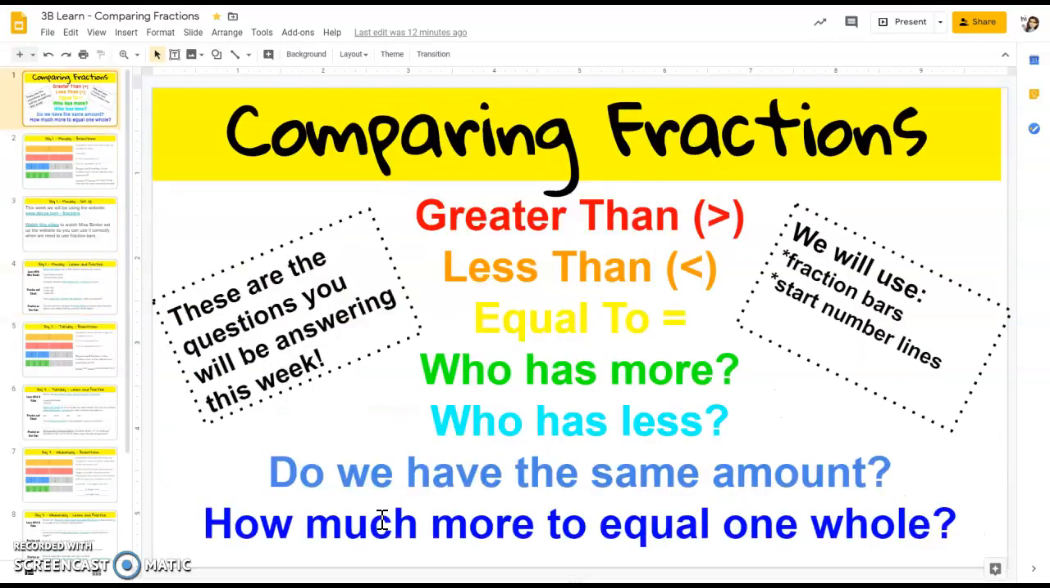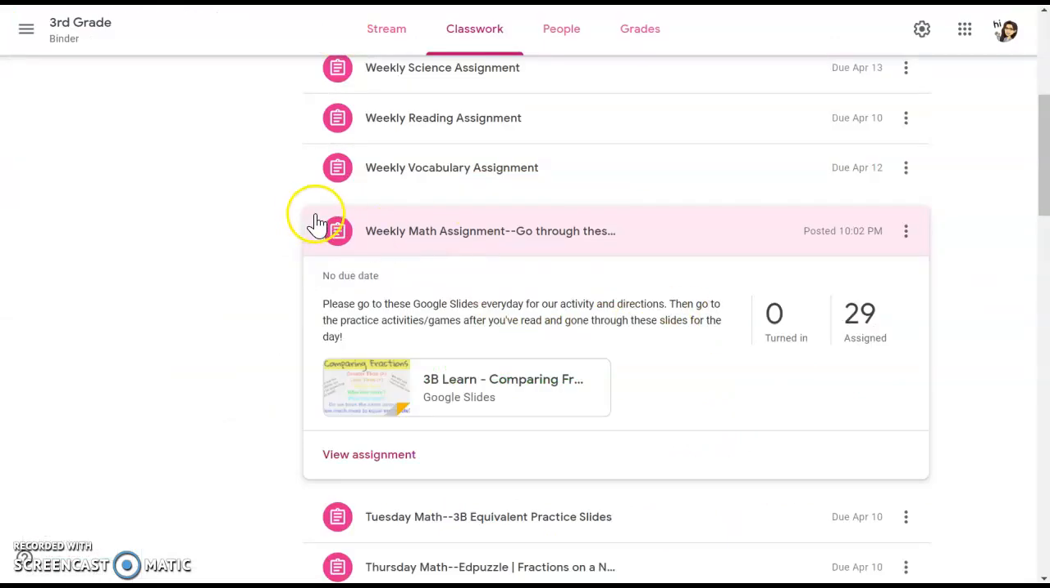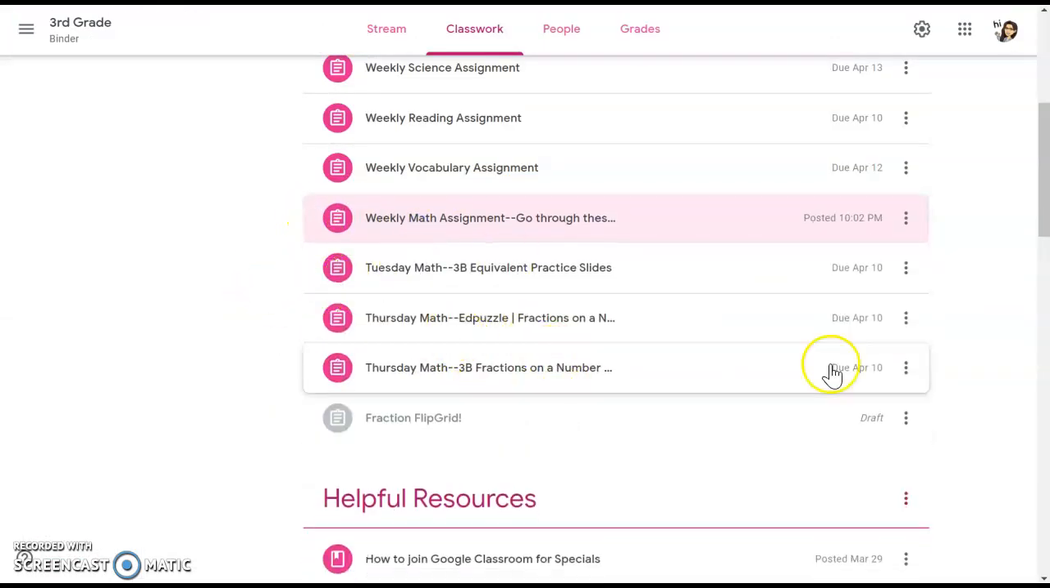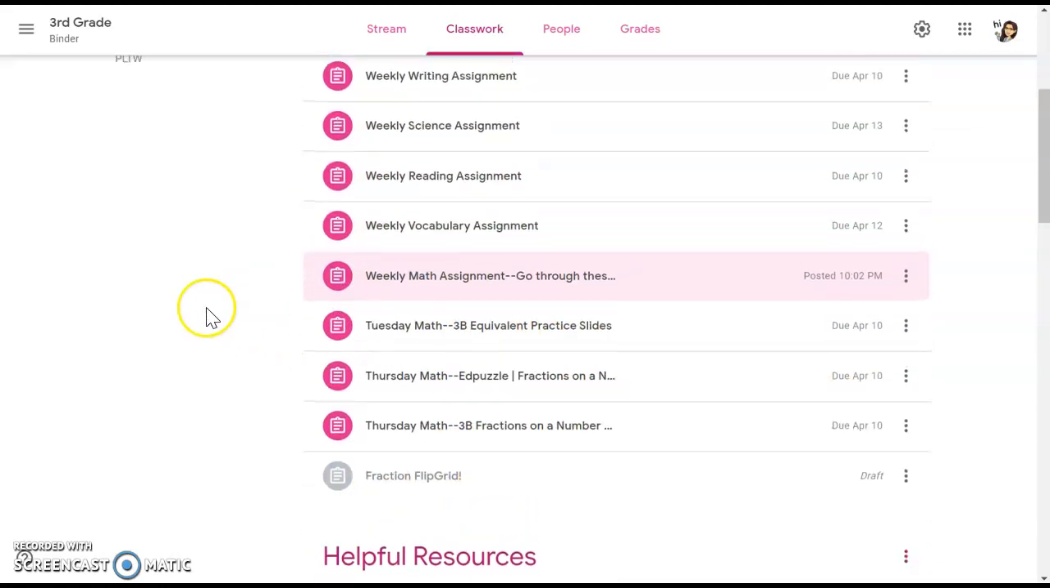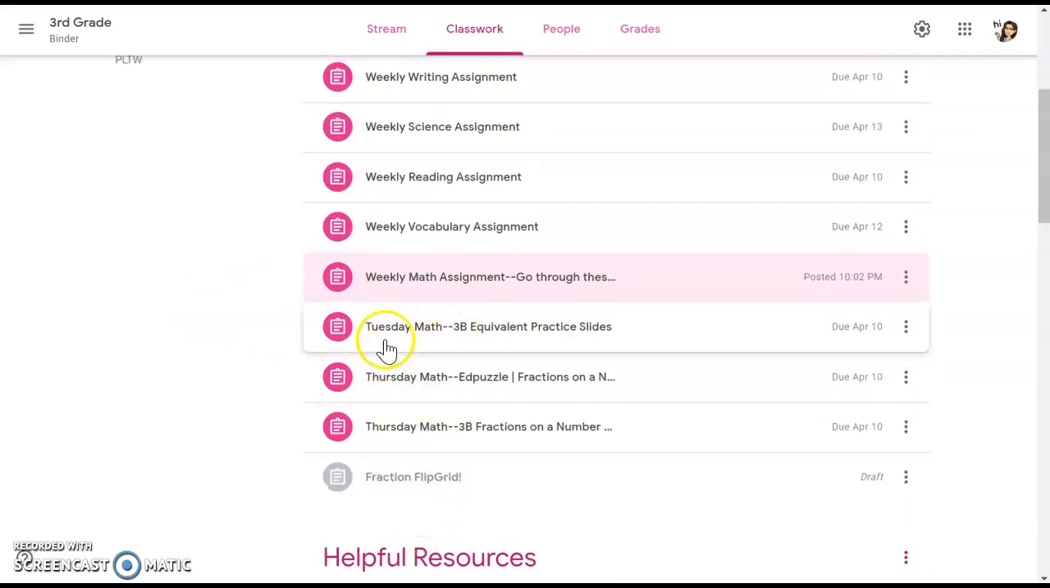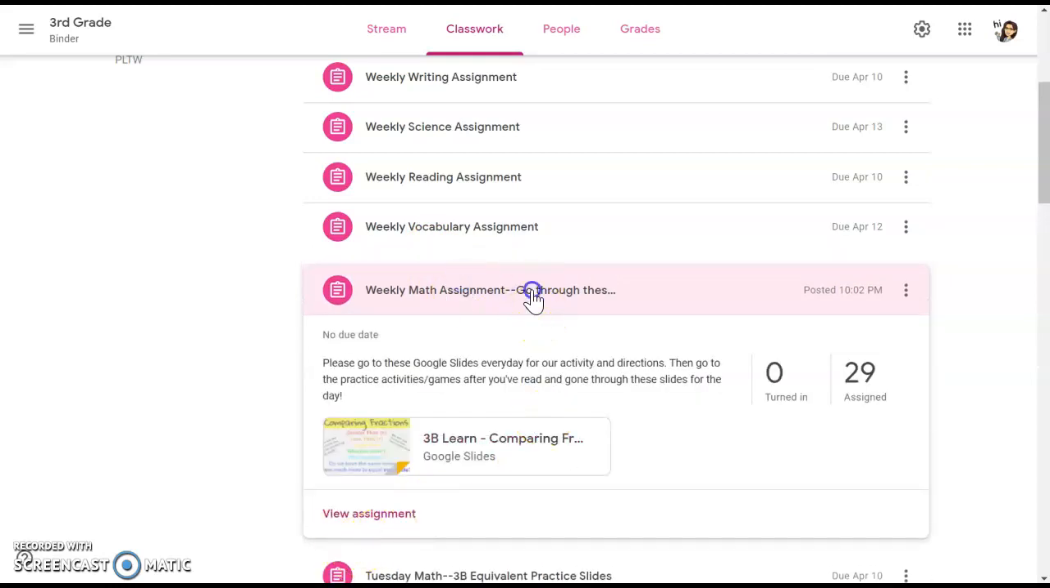Day one. All you need is on the slides. Okay, we're not going to worry about this, or this for today, or this one. Okay, we're not going to worry about these three for today. We will need this one on Tuesday, and then these three we won't need until Thursday. So the math assignment is just on the Google Slides today.